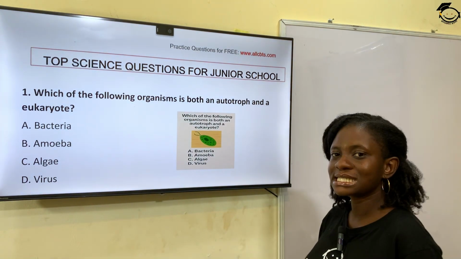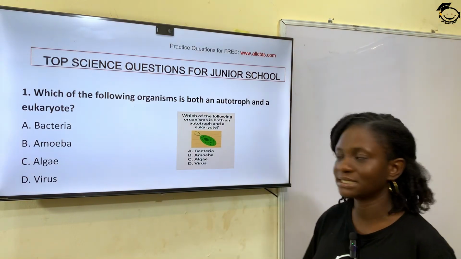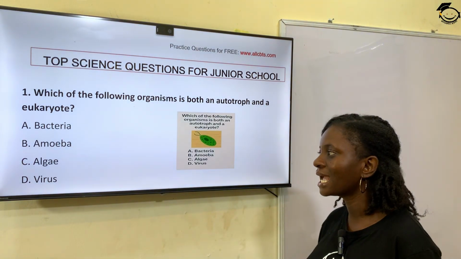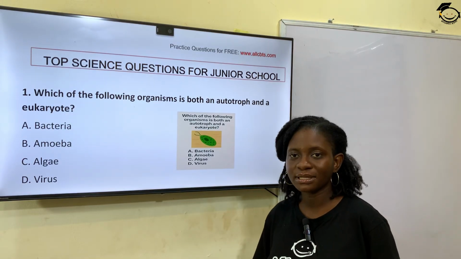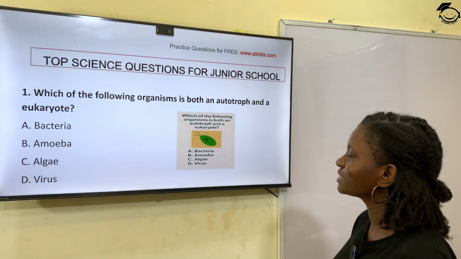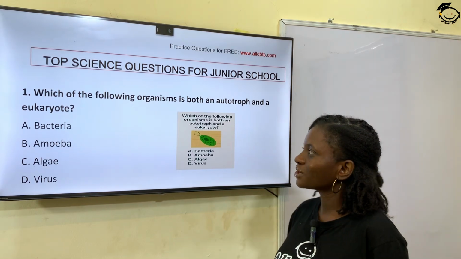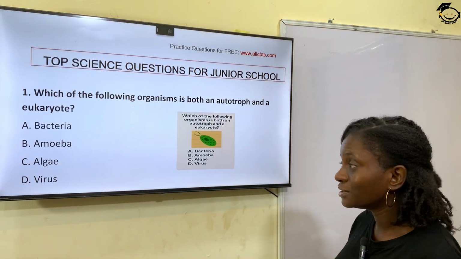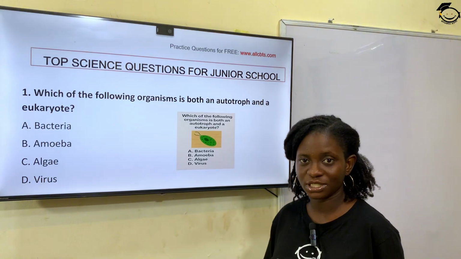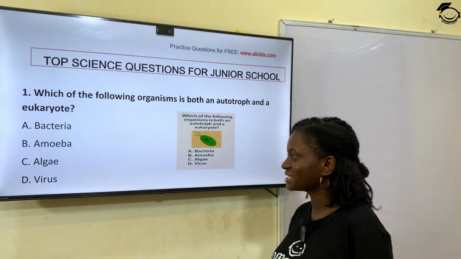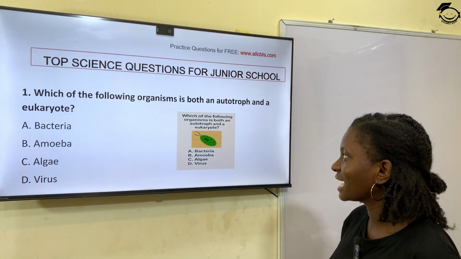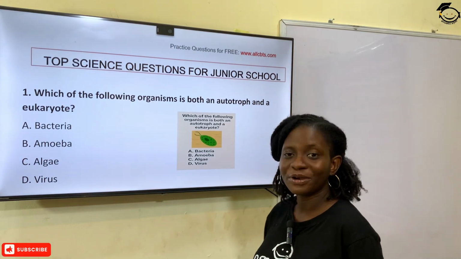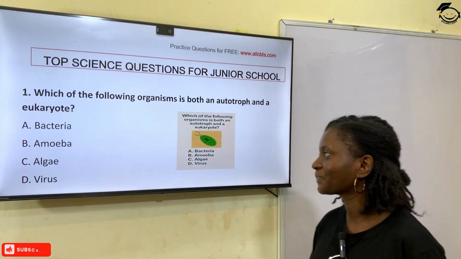Which of the following organisms is both an autotroph and a eukaryote? Option A, bacteria. Option B, amoeba. Option C, algae. Option D, virus. To simplify this question, which of the organisms listed can make their food and also have a true nucleus? The correct answer is algae. Algae is an autotroph and also has a true nucleus. So the correct answer is algae, option C.